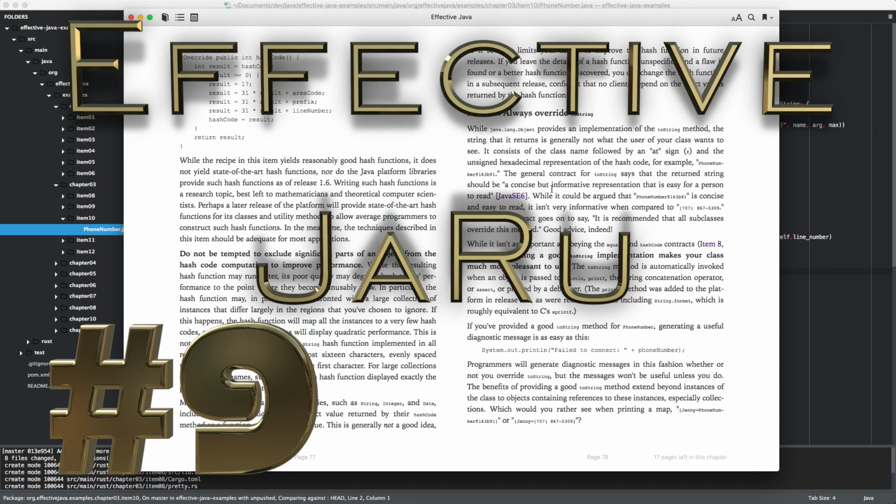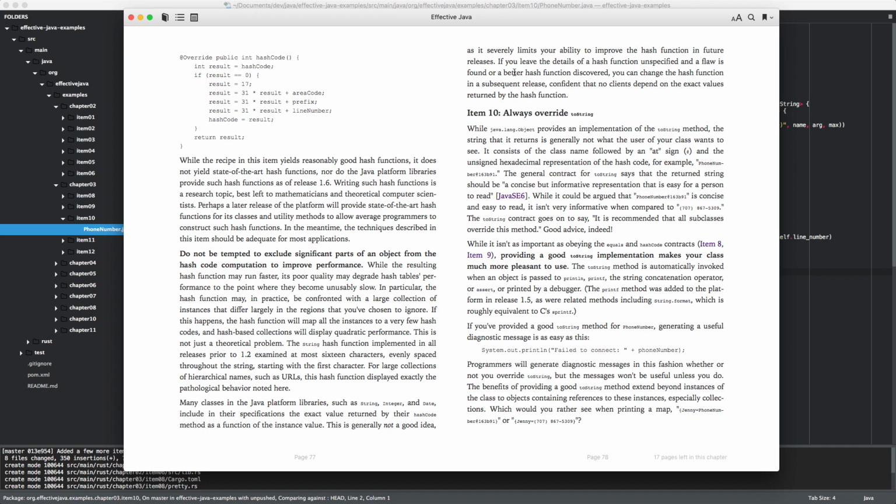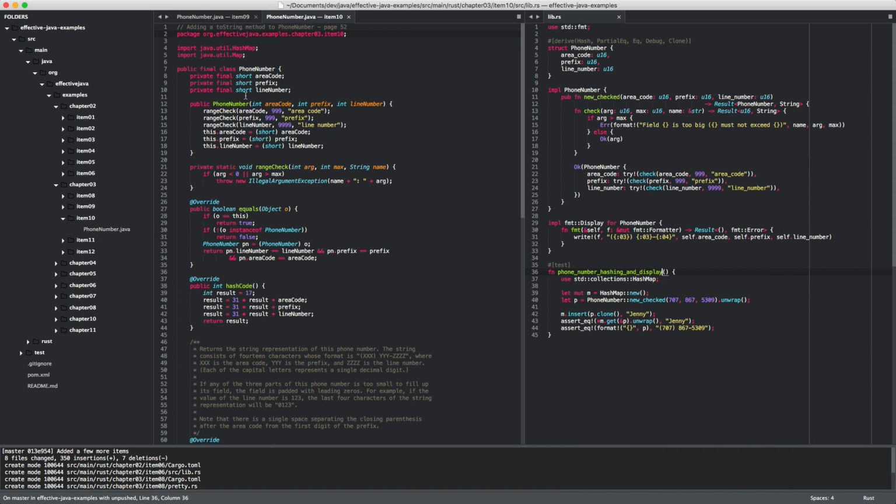Hello and welcome back to another session of Effective JaRu, a series where we read Effective Java and try to apply the items to Rust. So this time is item 10, always override toString. Okay, that's quite a strong one. Always override toString the moment you basically have any class.